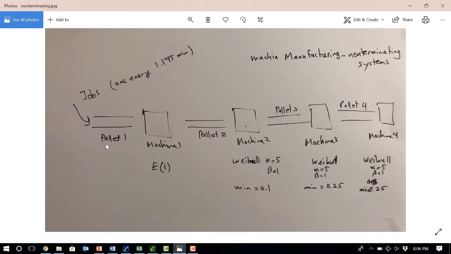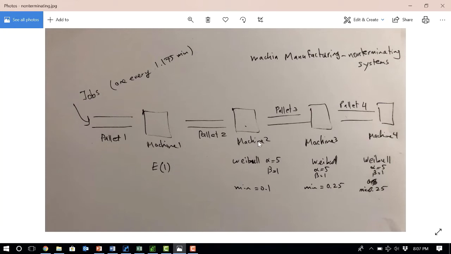The jobs go to pallet 1, which is a queue, then to machine 1, pallet 2, machine 2, pallet 3, machine 3, pallet for machine 4, and then leave the system. So the process is pretty simple. We just want to learn how to capture the non-terminating nature of the problem. The processing time on machine 1 is 1 minute, exponentially distributed.